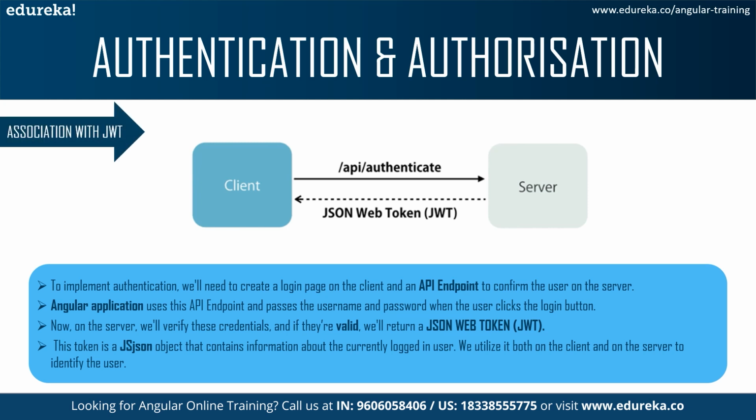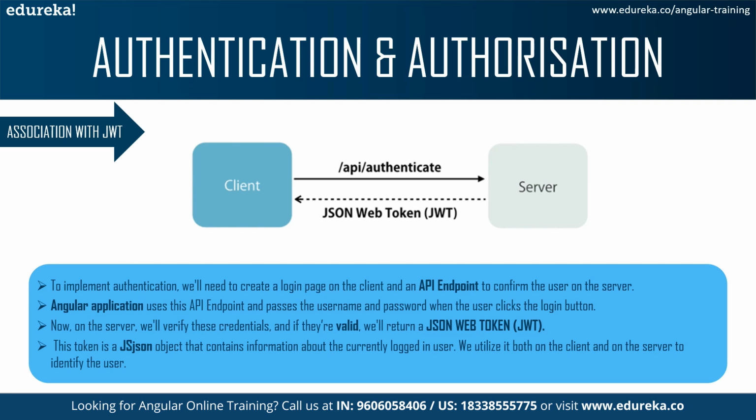So basically, in order to authenticate your application, JSON Web Token is used, as said earlier. It will verify your credentials, and if they are valid, it will return them in JSON format. Now, the Angular application basically uses an API endpoint and passes the username and password, which a user submits by clicking on the login button. To implement authentication, we'll need to create a login page for the client, which at the endpoint will always be an API to confirm the user from your server.